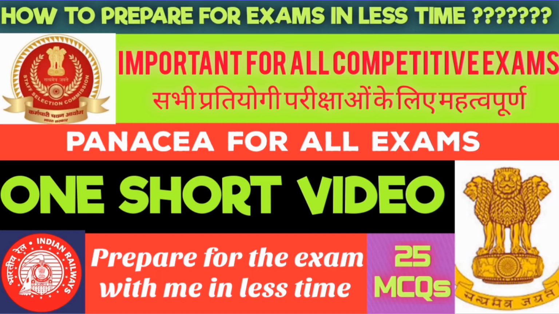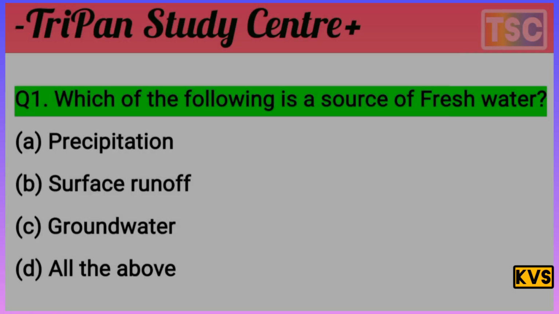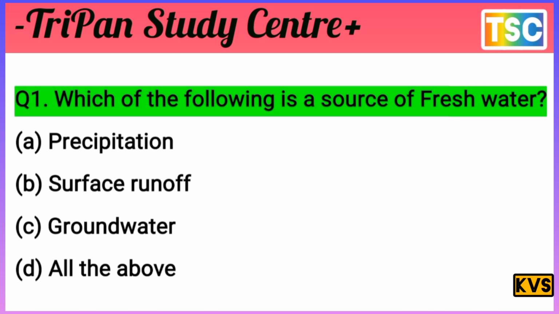You know that the MCQ question arrives here. Which of the following is a source of fresh water? The question is clear. Which of the following is a source of fresh water? First, A. Precipitation, B. Surface runoff, C. Groundwater, D. All of the above. You know that this is very important.